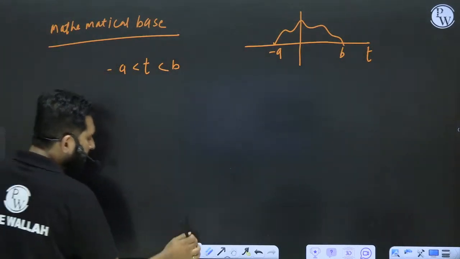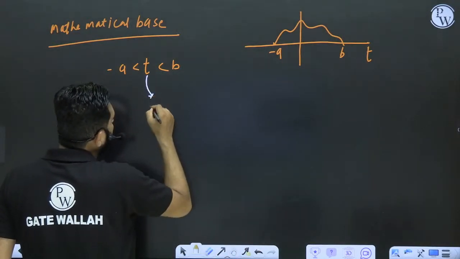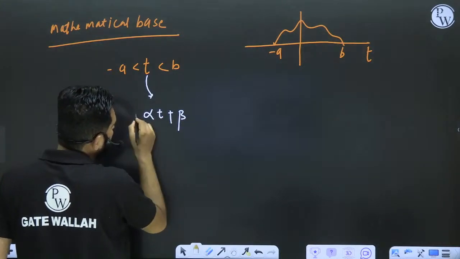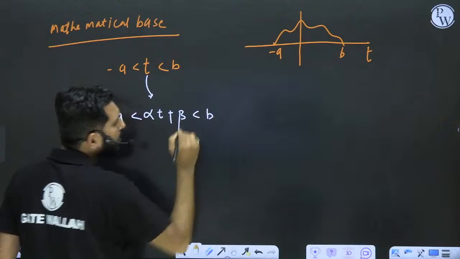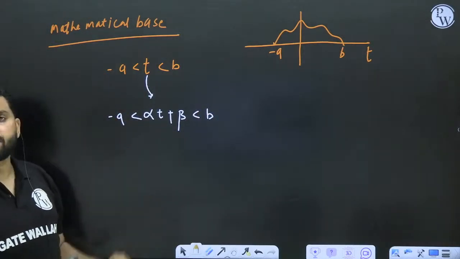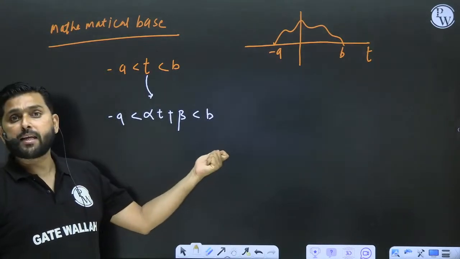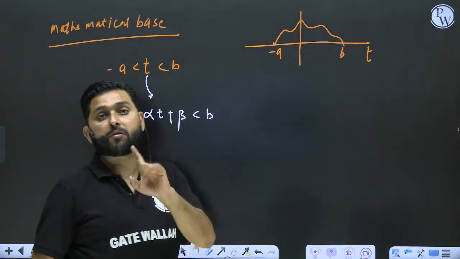And suppose, replace this t by alpha t plus beta for the same limit. Okay, replace this t by alpha t plus beta for the same limit, and if you solve for t, there are two ways to solve for this inequality for t.